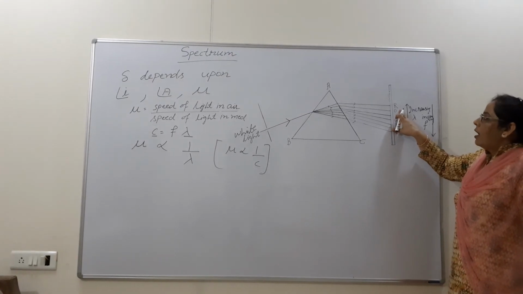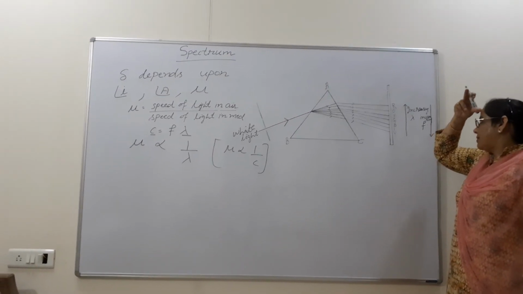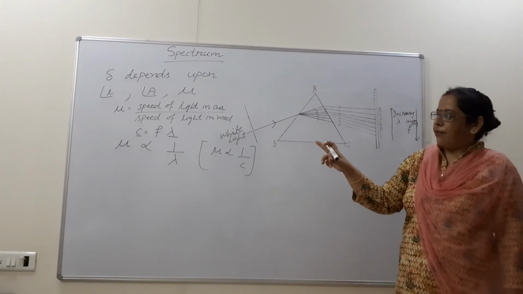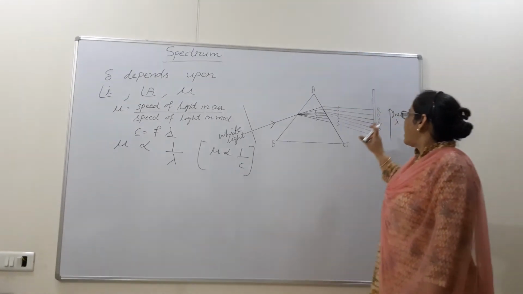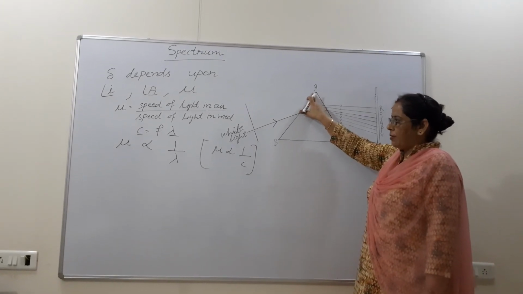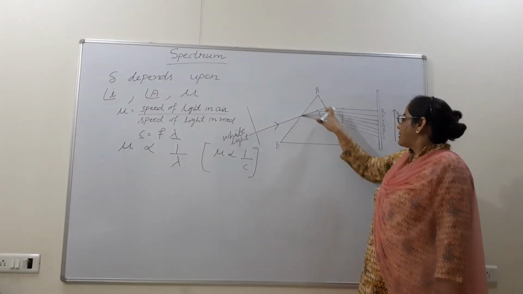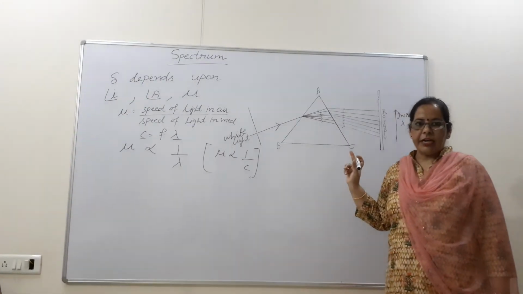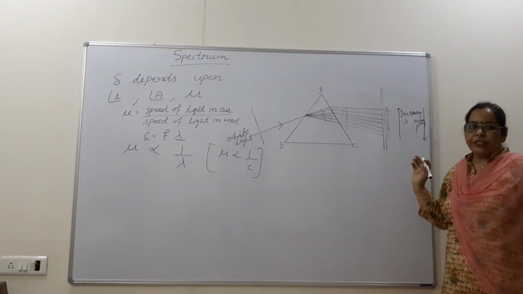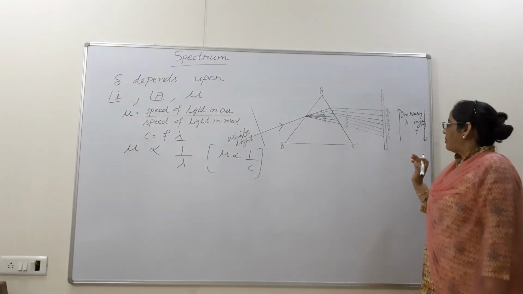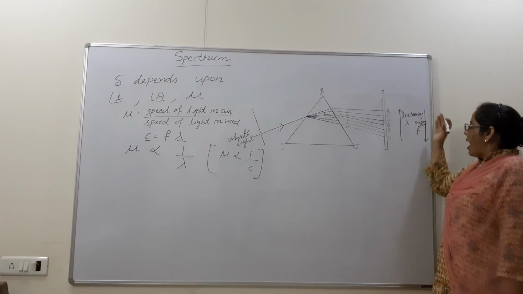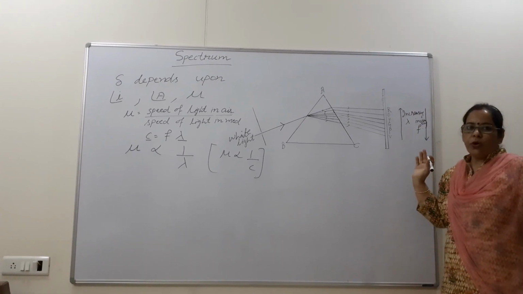And red color, why is it deviating least? Because its wavelength is maximum. If wavelength is maximum, then the refractive index will be less. So it will deviate less. The next thing, always remember, at the first surface of the prism only dispersion will take place. At the second surface of the prism, refraction will take place because light has to emerge out. All the colors do not have the same width. They have different widths. Wavelength is increasing from violet to red end, and frequency is increasing from red to violet.